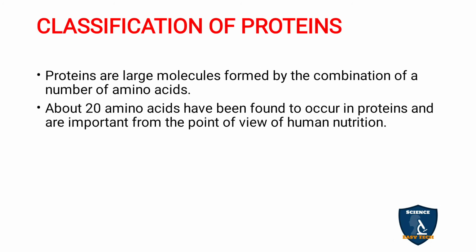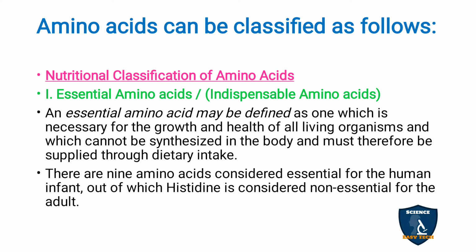Next, moving on to classification of proteins. Proteins are large molecules formed by the combination of a number of amino acids. About 20 amino acids have been found to occur in proteins and are important from the point of view of human nutrition. Proteins are classified into many types, based on the amino acids present. First, we will see how amino acids can be classified. Proteins are made up of amino acids. So, the nutritional classification of amino acids.